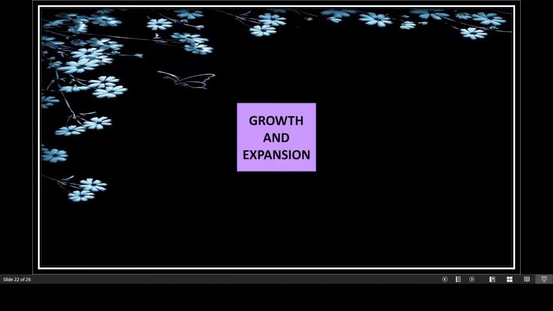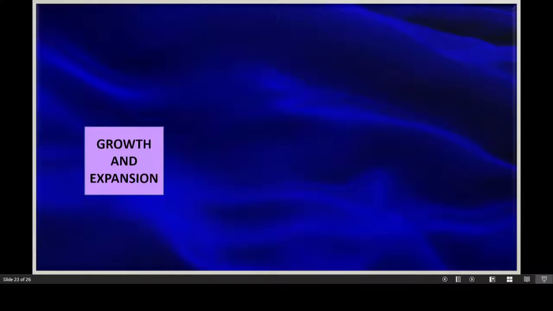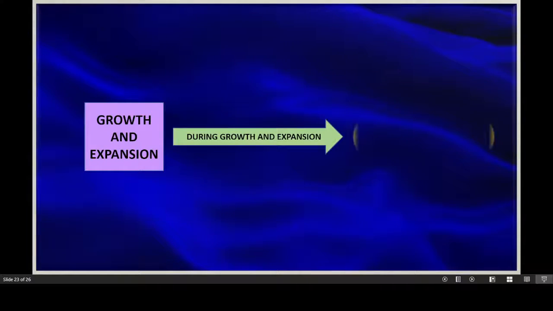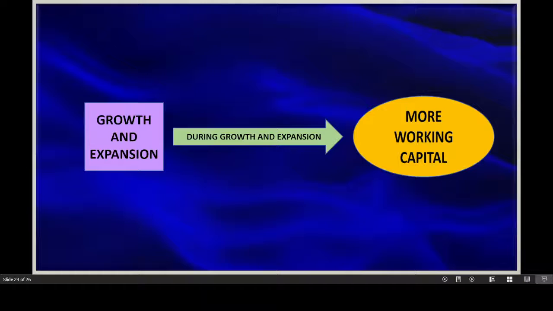Next is growth and expansion of the business. That means if the firm is planning to expand their activities or there are some opportunities where the firm is required to make an investment with respect to expansion, and they need to increase the scale of production, which means more raw materials, more inputs, so more working capital.